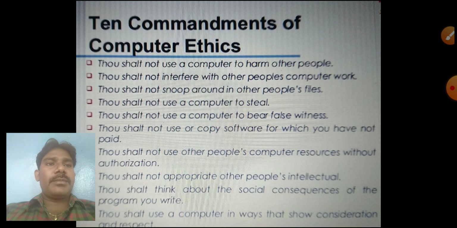Okay, 10 commandments of computer ethics. What are the commandments? This is for general information. Just read this information to learn what the commandments of computer ethics are. Ethics means rules and